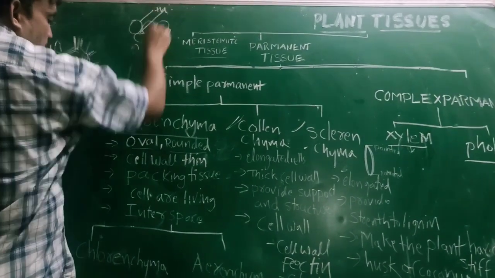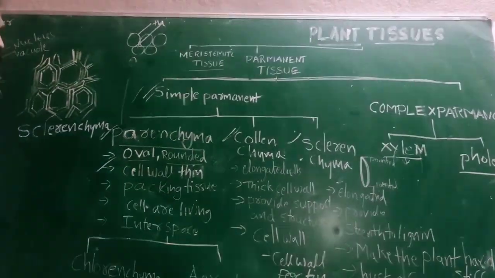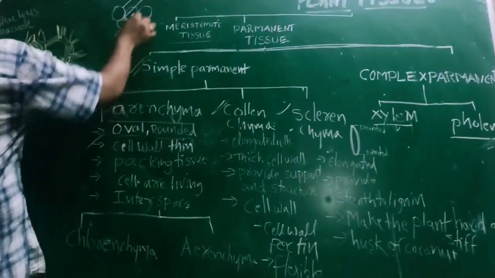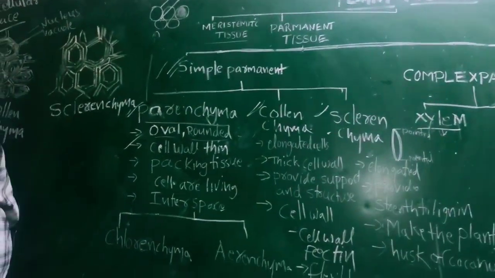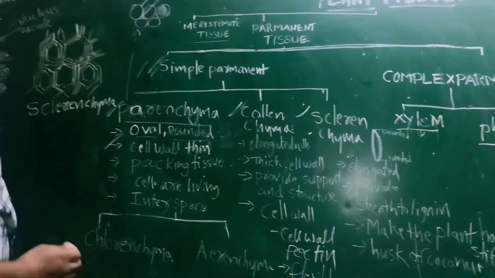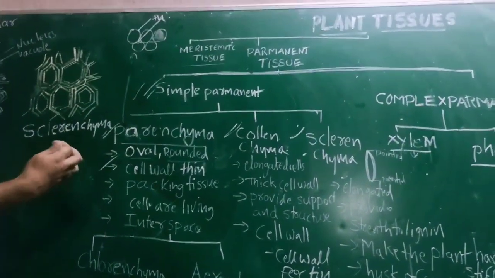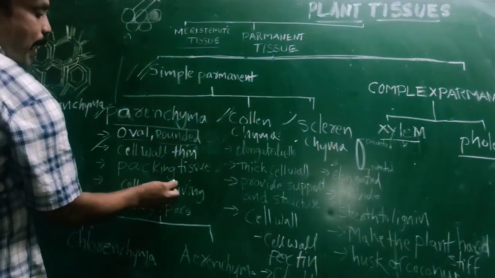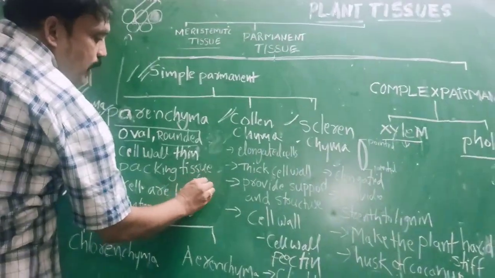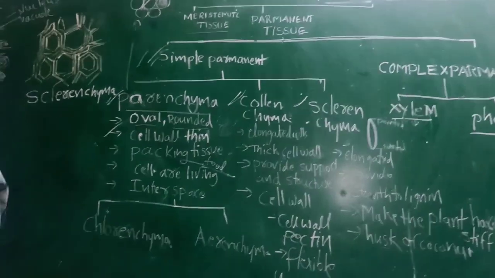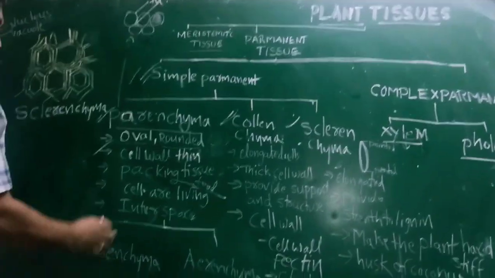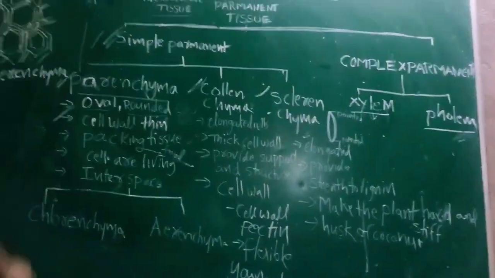These tissues we can also call packing tissue. Simple parenchyma we can call packing tissue. What does it pack? It packs the food materials, so it is useful as storage tissue also. We can call it storage tissue. These are the characteristics of parenchyma.